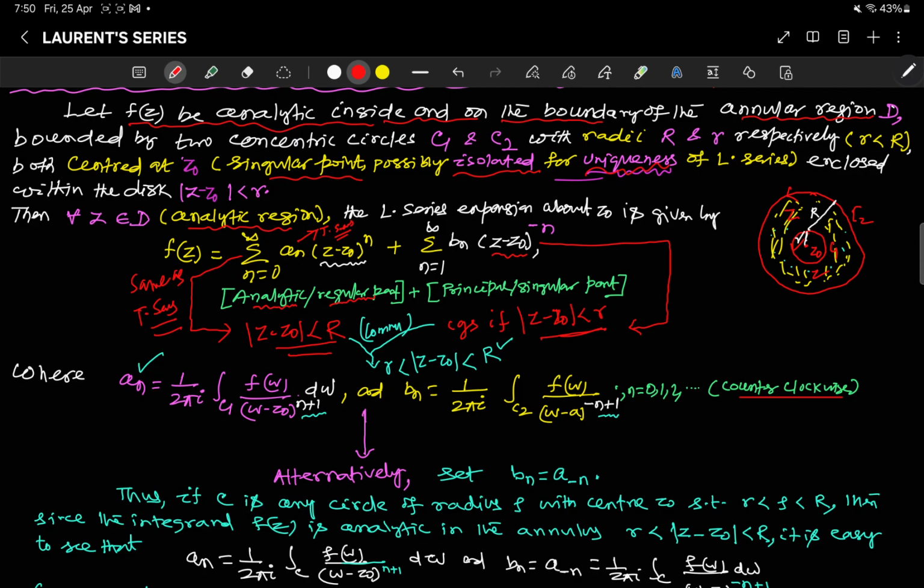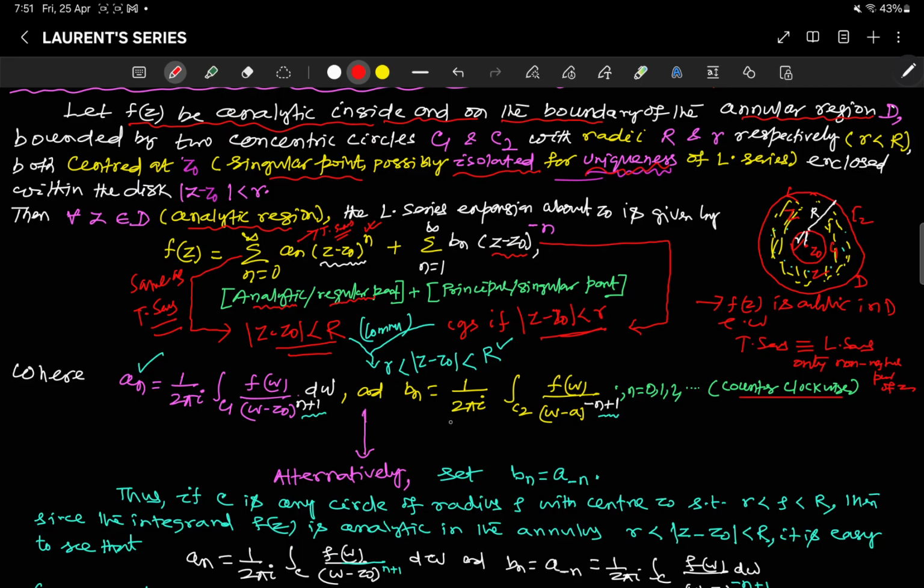One more thing: if f(z) is analytic throughout D everywhere, then your Taylor series is the same as your Laurent series. It will involve only non-negative powers of z, so that's why the analytic part is the same as your Taylor series.